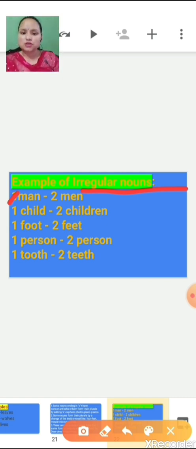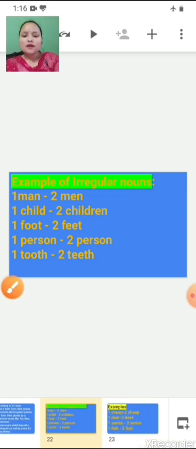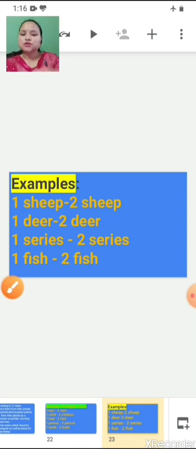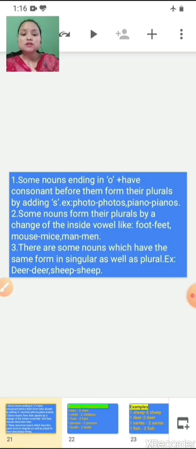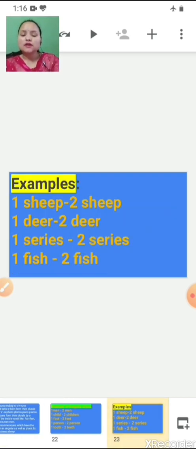Same, one foot, two feet; one person, two persons; one tooth, two teeth. Examples of nouns that are the same in singular as well as plural: one sheep, two sheep; one deer, two deer; one series, two series; one fish, two fish.